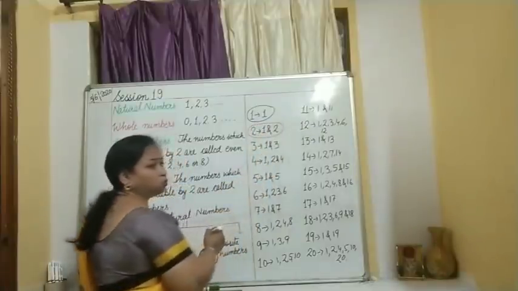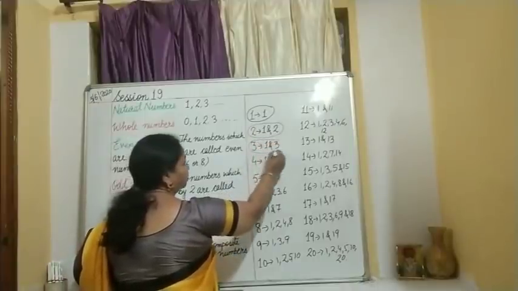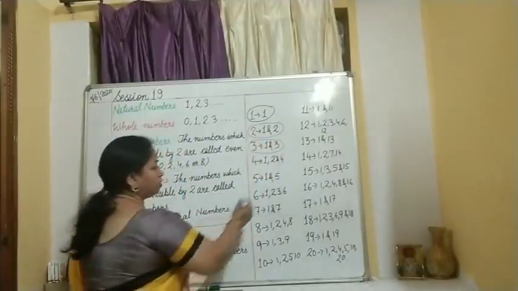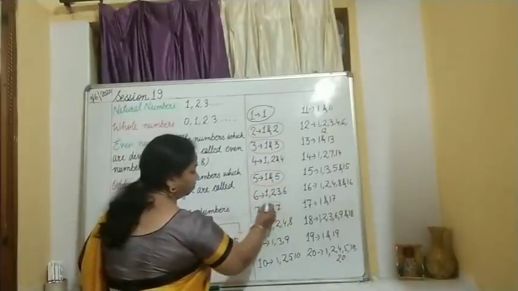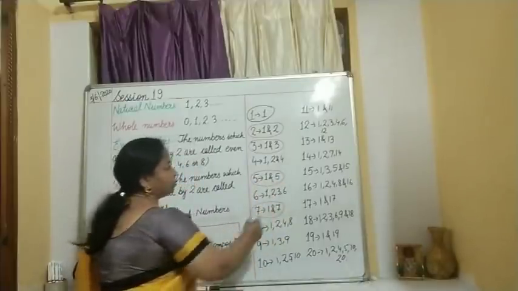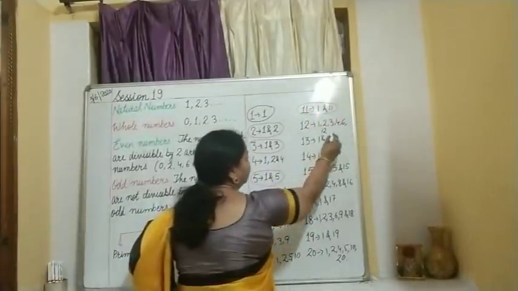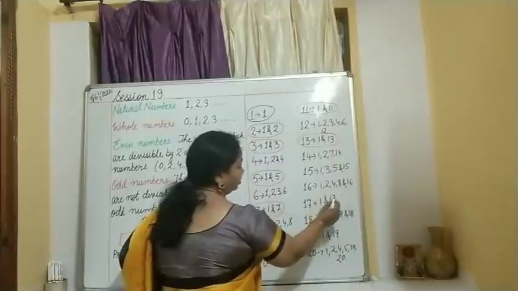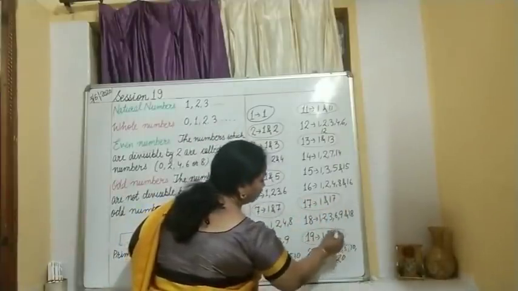Look at 2. It has got only 2 factors, 1 and 2. 3. Only 2 factors, 1 and 3. 5. 1 and 5. 7. 1 and 7. Then 11. 1 and 11. Then 13. 1 and 13. Then 17. 1 and 17. 19. 1 and 19.